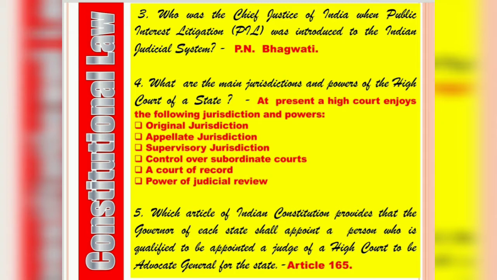Coming to question number 5, which article of the Indian Constitution provides that the Governor of a state shall appoint a person who is qualified to be appointed a judge of a High Court to be Advocate General for the state? It is provided in Article 165 of the Indian Constitution.